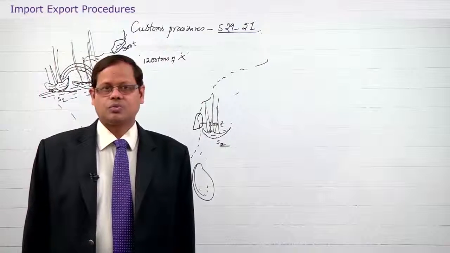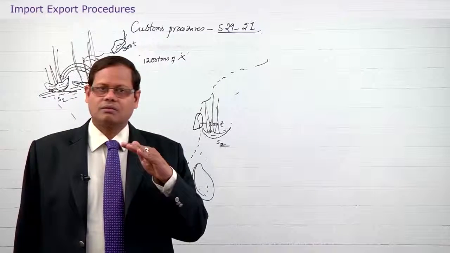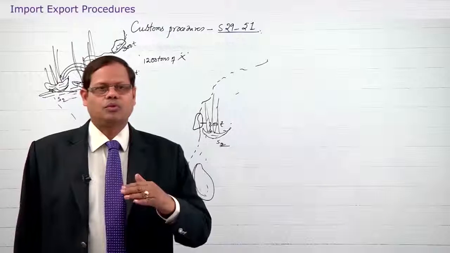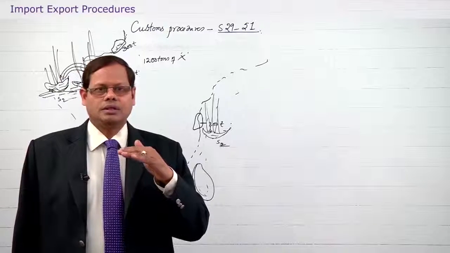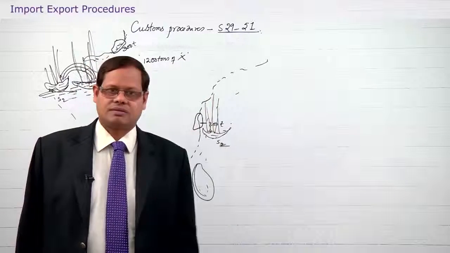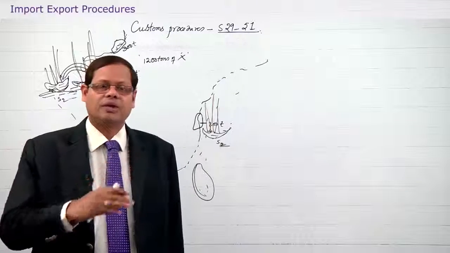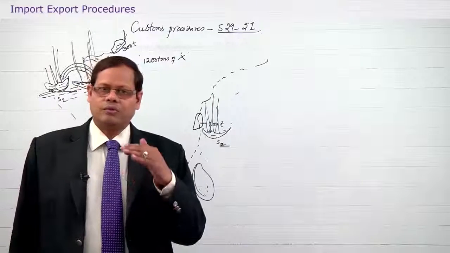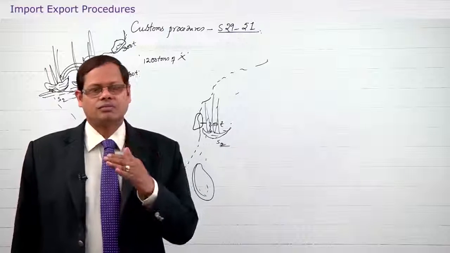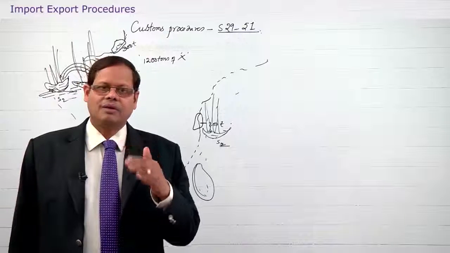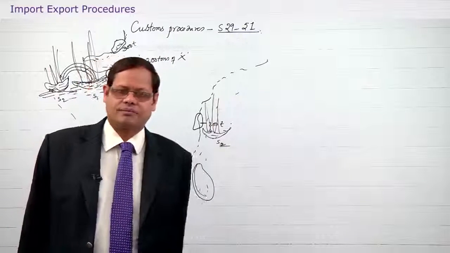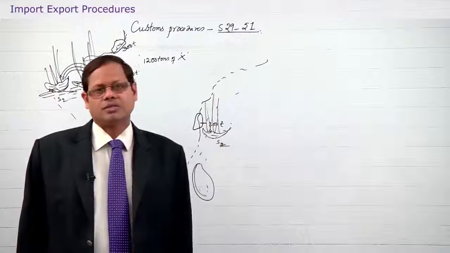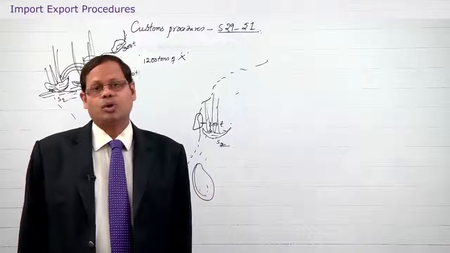So, transit goods means goods which are staying at a particular port where their destination is somewhere else. So, they are still on their way to their destination. So, goods are said to be in transit when their destination is somewhere else. These transit goods are also called same bottom goods.